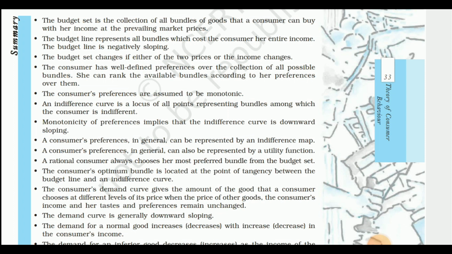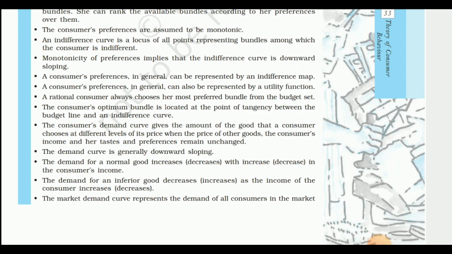Next, the consumer has well-defined preferences over the collection of all possible bundles. She can rank the available bundles according to her preference over them. The consumer's preferences are assumed to be monotonic. An indifference curve is a locus of all points representing bundles among which the consumer is indifferent. Monotonicity of preference implies that the indifference curve is downward sloping. A consumer's preference in general can be represented by an indifference map. A consumer's preference can also be represented by a utility function.